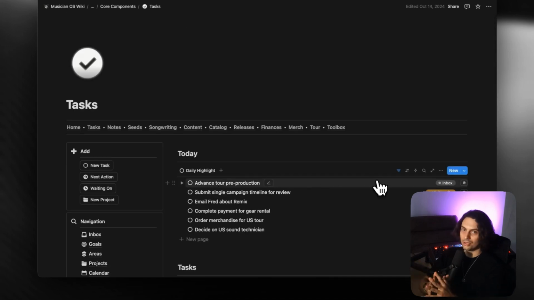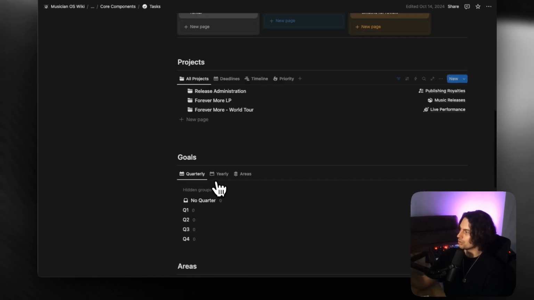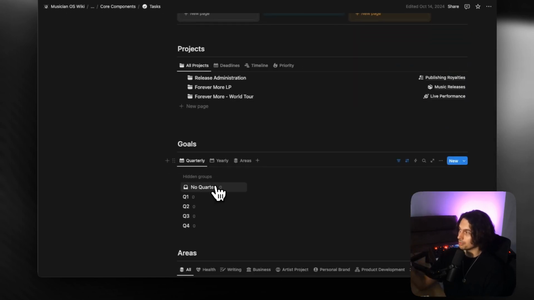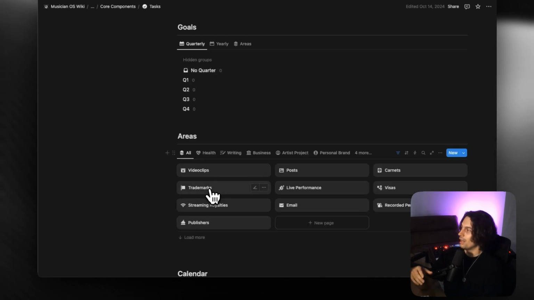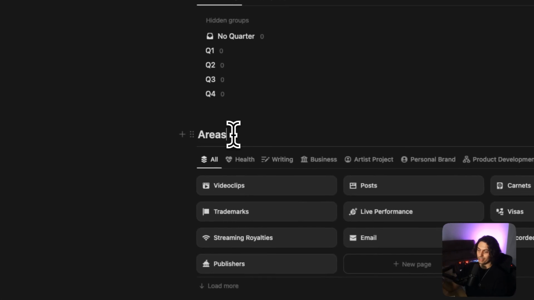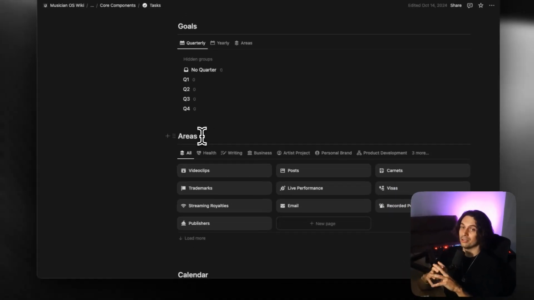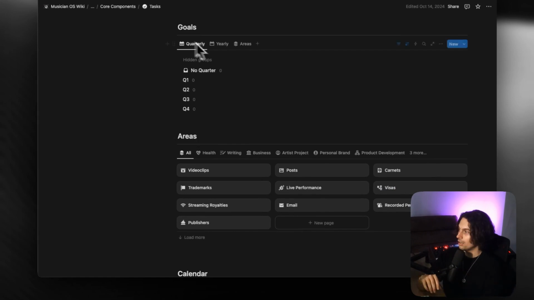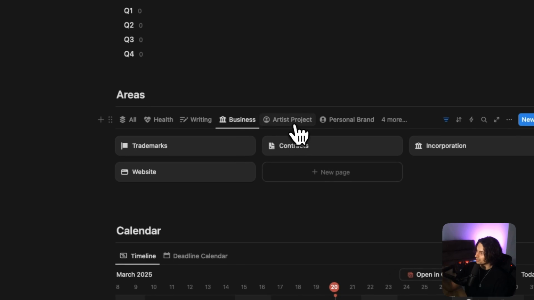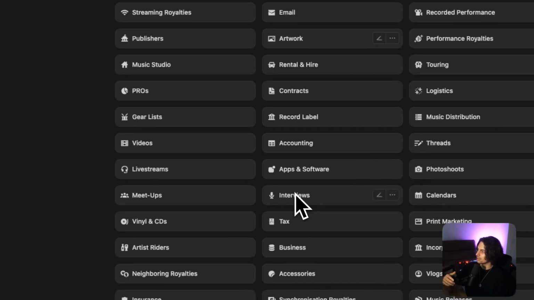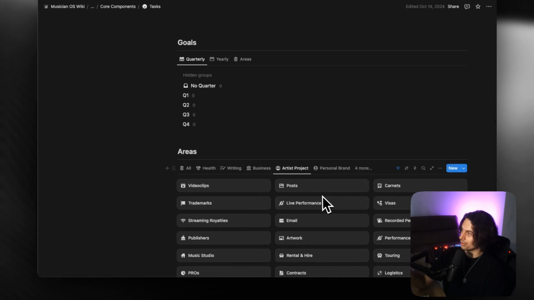But as a start, if you're new to Musician OS and if you're new to Notion, this is the first place that you want to start doing things: creating some tasks, creating some projects, even going through and creating some goals around what you're hoping to achieve, and then also linking all of this to different areas. And as I've mentioned in the previous video, areas are specific areas of interest which do not have an end date. And as you can see, this is video clips, trademarks. It could also be things related to business, or things related to your artist project. I've taken the liberty of adding in a lot of different options to get started.